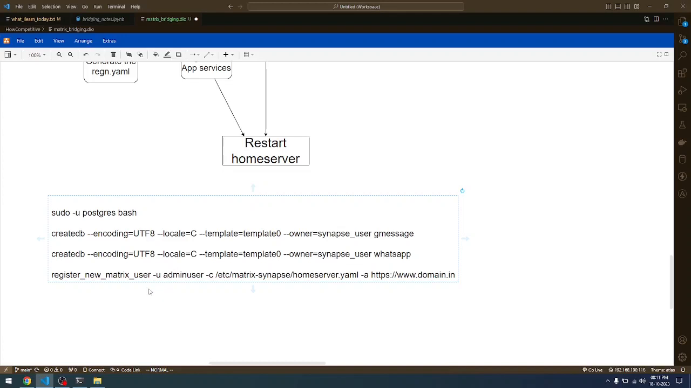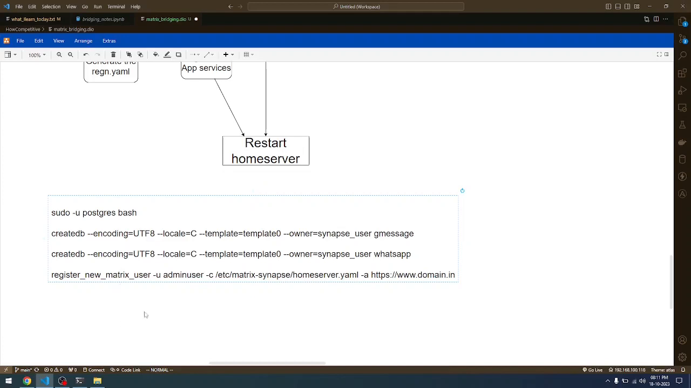Following that, it's always better to have a separate admin user in your Matrix home server. In order to create the admin user, this is the command that you need to use. All these commands are available on the Matrix website or in the Matrix Synapse documentation. This is not something new that I am sharing.